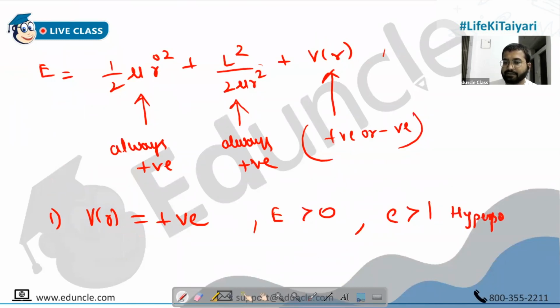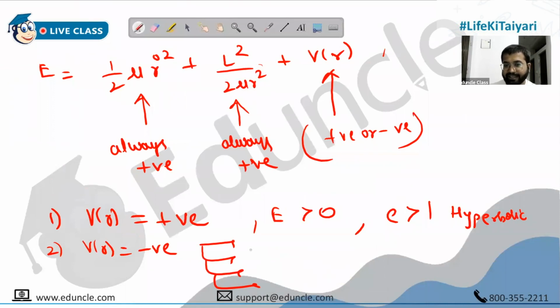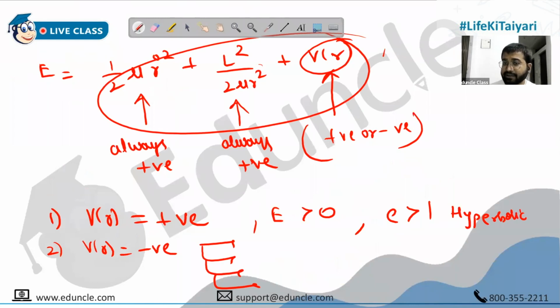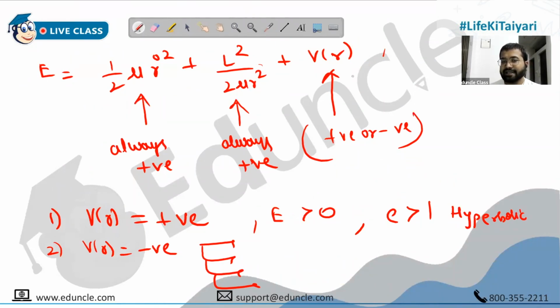Any questions, anyone? Please tell me if you have any questions. But when V of R is negative, we have many cases, 1, 2, 3, 4 cases. The first case is, this is negative, but still total energy is positive. That can happen, no? Because the magnitude of this will be greater than the magnitude of the other. It's like this is minus 20 and this is, let's say, plus 50. Then total energy is still positive.